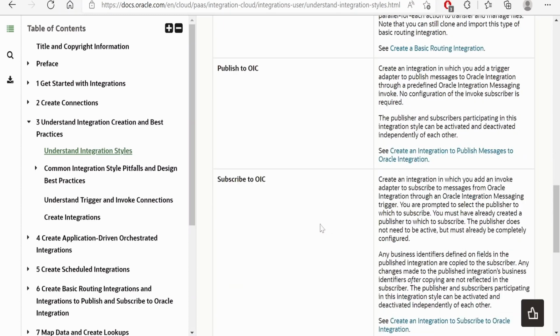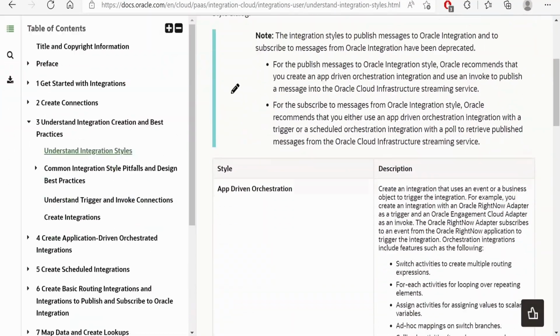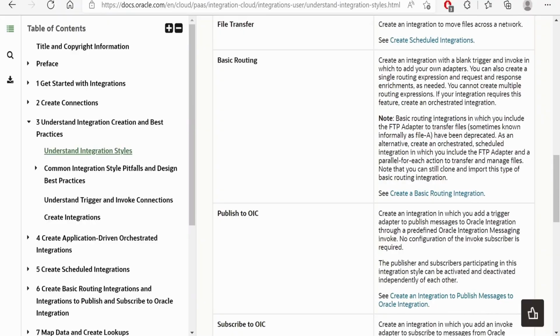Publish to OIC and subscribe to OIC. This is like messaging, wherein one integration will publish a message to a messaging queue, the OIC messaging queue, and subscribing OIC integrations, one to many, can subscribe to a message which is pushed to a particular messaging queue. So this is deprecated. We have to move our publish-subscribe OIC design pattern to the OCI Streaming service. So these are the integration styles which are currently supported in Oracle Integration.